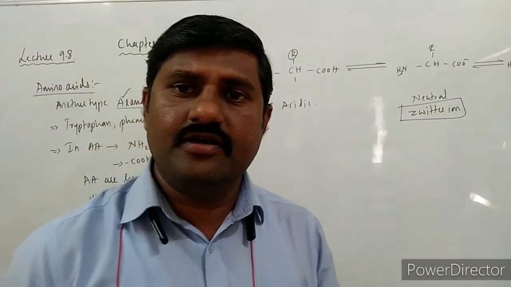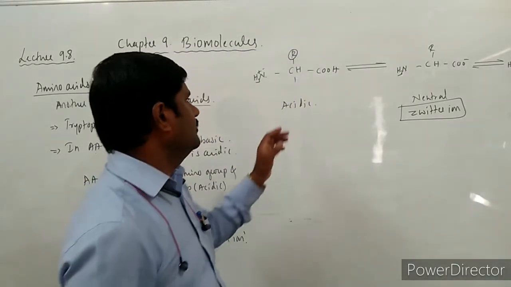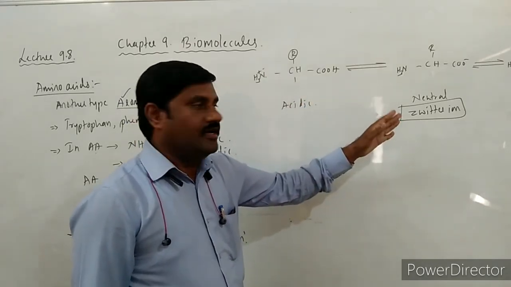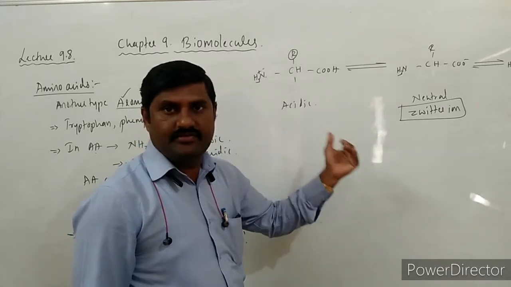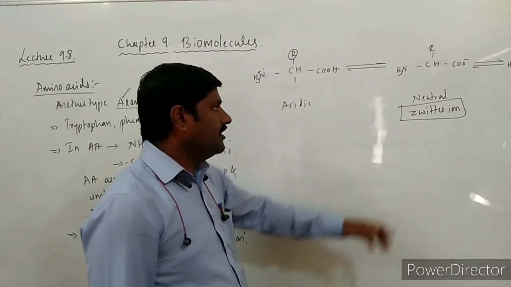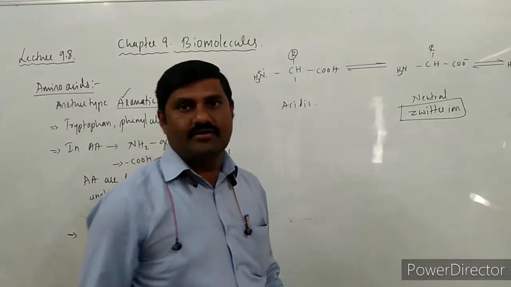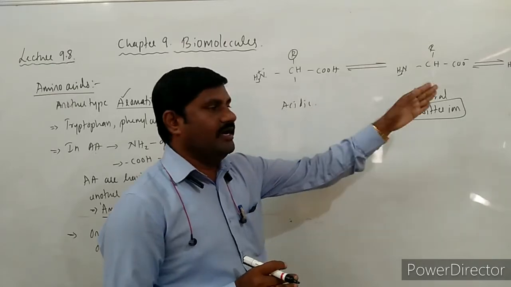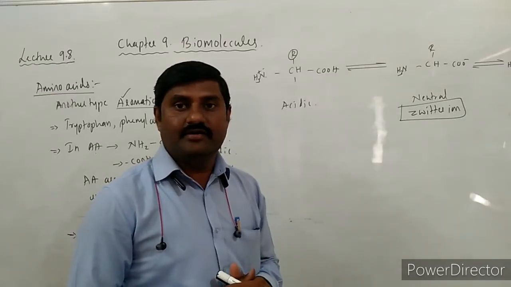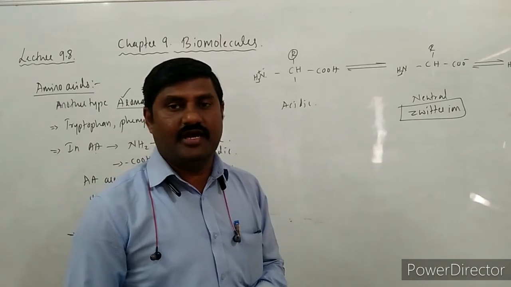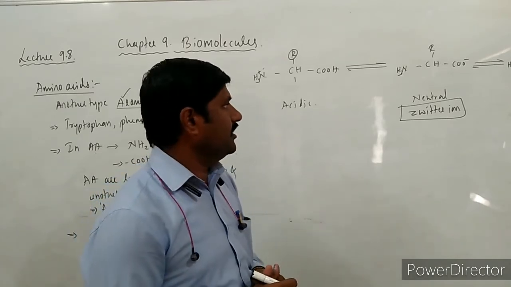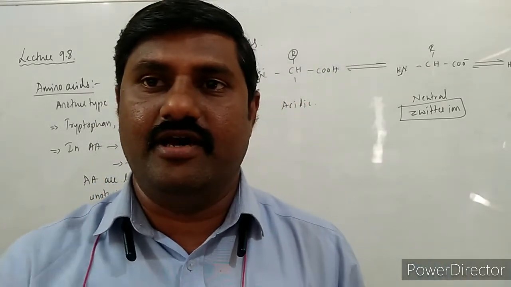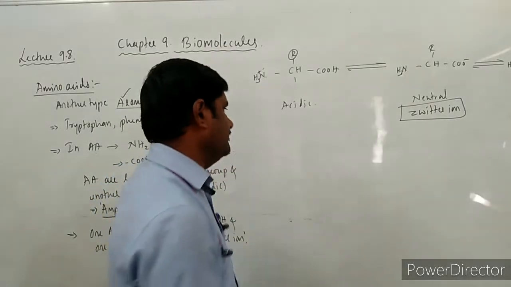The acidic group can donate one proton, and the basic group can receive one proton over here. In the neutral form, there is a protonated basic group as well as a non-protonated acidic group. If both the groups are there, then it is said to be a zwitterion. Next one, very simple one.